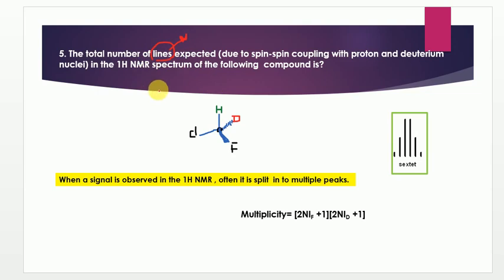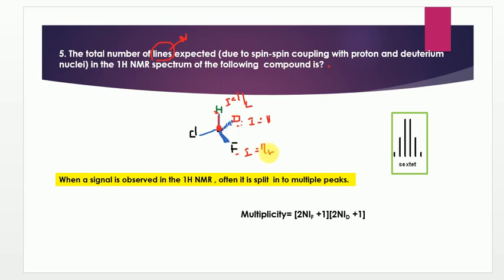Here you can see this is a carbon which is combined with a proton and deuterium. Here more than one kind of nuclear active nucleus is there. One is the proton, which has an I value of half, and another has I equal to 1. Here they have considered fluorine and deuterium because they have given the values of fluorine and deuterium rather than hydrogen. In that condition you have to consider fluorine with I value of half.